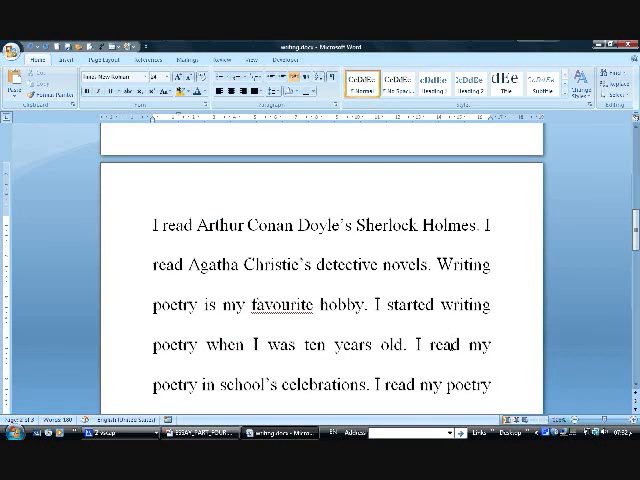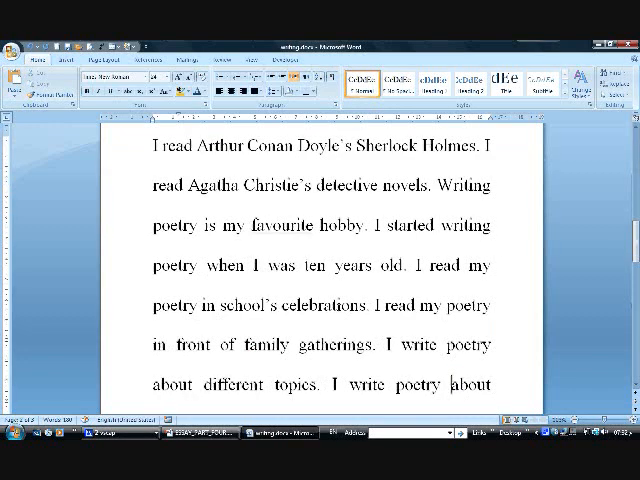And I have to be sure now, do you see the confusion here? When I've read this sentence, I read my poetry in school celebration. This is a past event. I have to emphasize the fact that it's past tense. I read my poetry in front of family gathering. This would maybe indicate again the past, or it could refer to the present. Maybe I'm still reading in front of family gatherings. I have to be specific about that. I write poetry about different topics. I write poetry about nature. I write poetry about war.